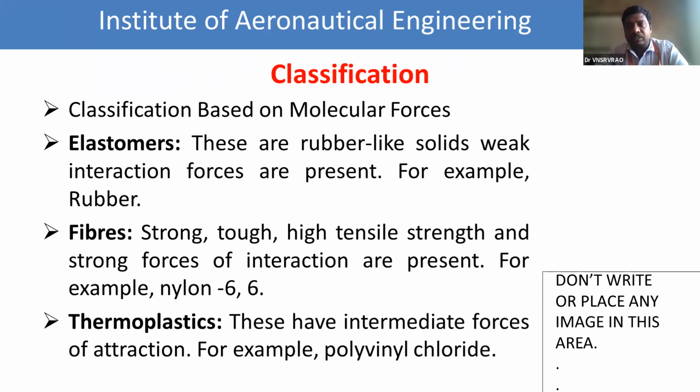The third category is the thermoplastics. Thermoplastics means the substances which are soft on heating and stiff on cooling. So the mobility of the plastics mainly depends on this. These are intermediate forces of attraction. And the best example for thermoplastics is polyvinyl chloride.